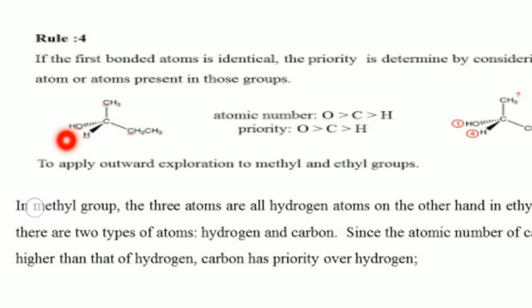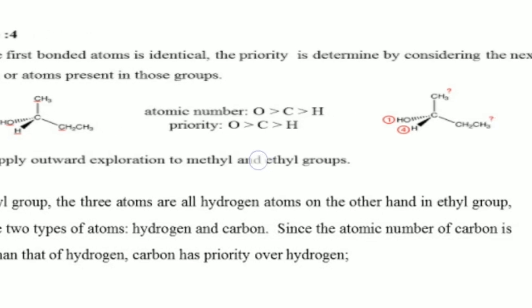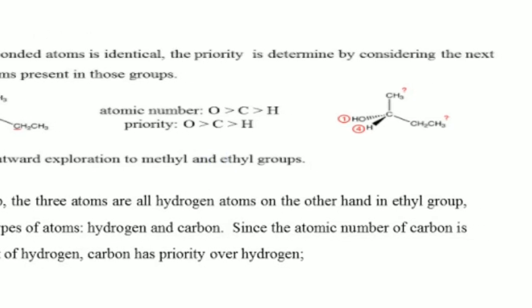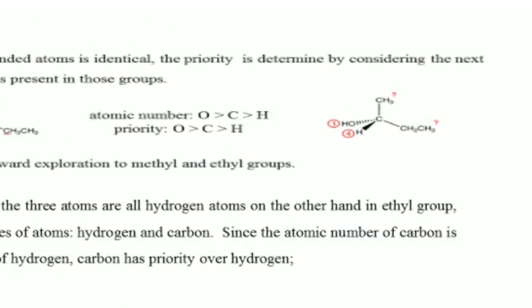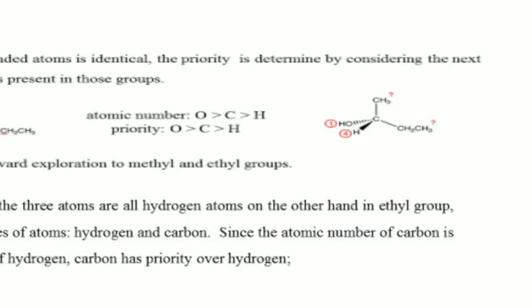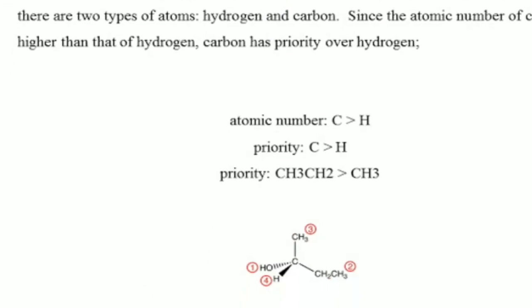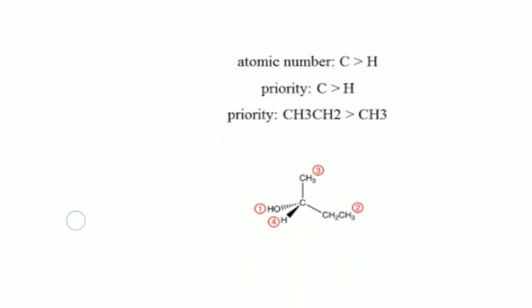Next, third preference will be given to the methyl group. Fourth preference will be given to the hydrogen. So here, priority is given to the groups. First preference is given to the oxygen-containing OH group.